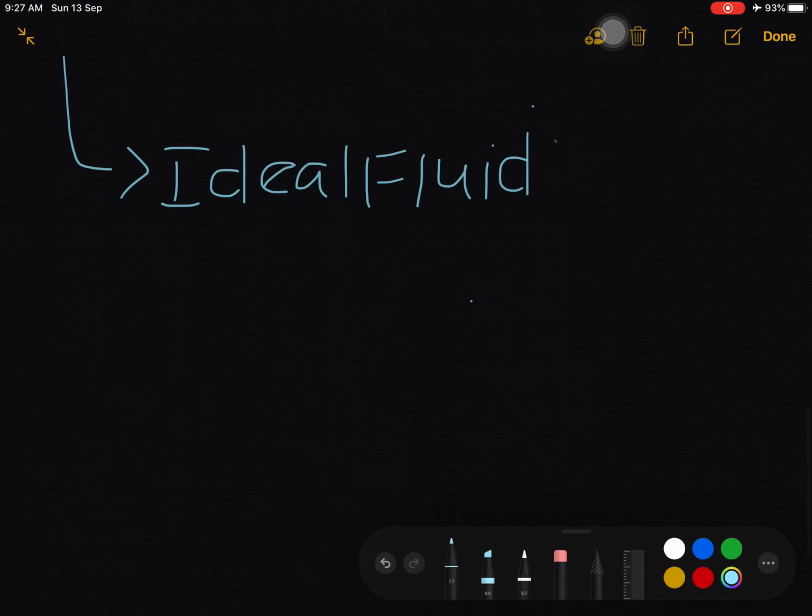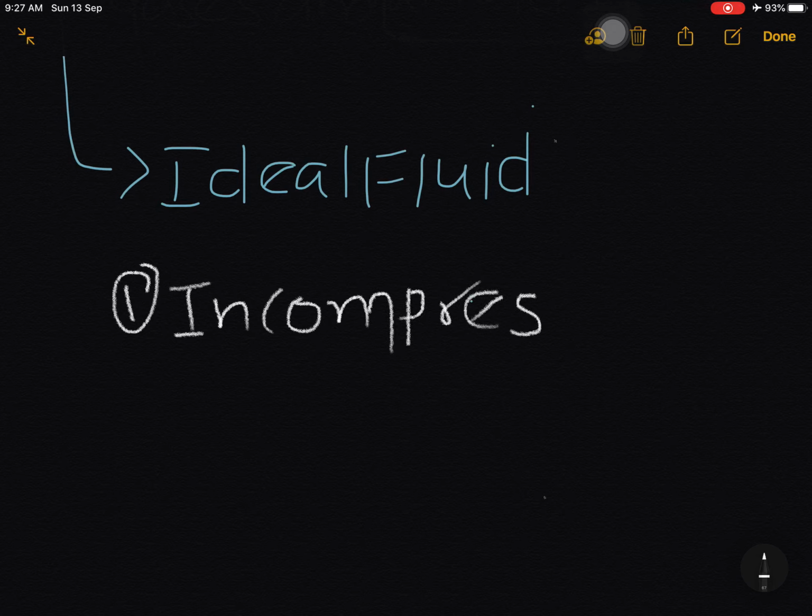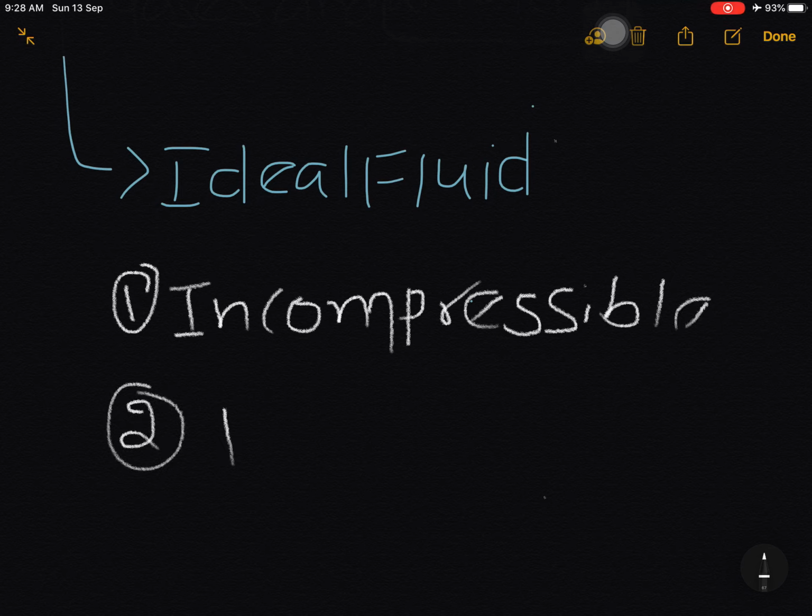What is the difference between general fluid and ideal fluid? There will be two more important properties. First one is incompressible, and second one is non-viscous.